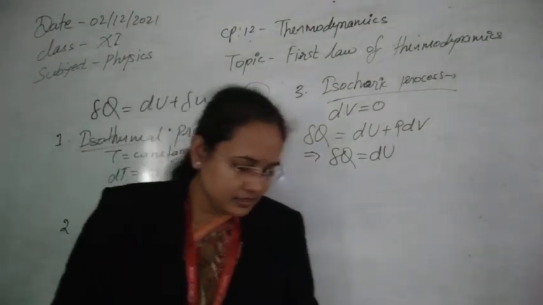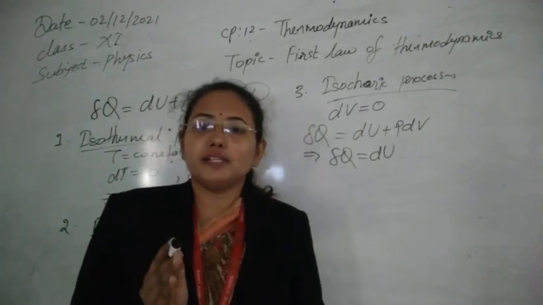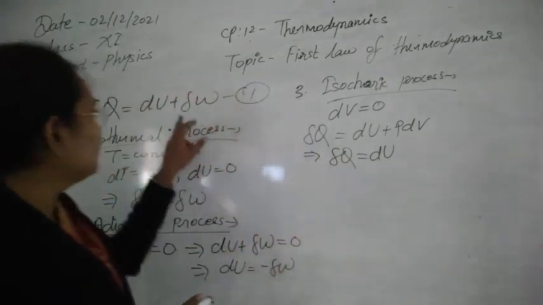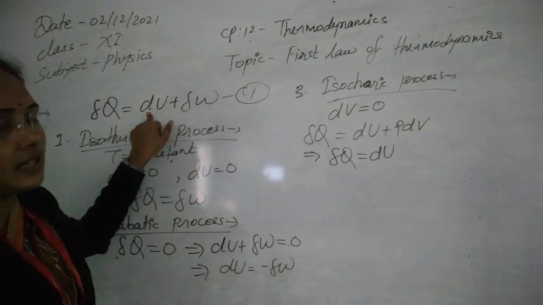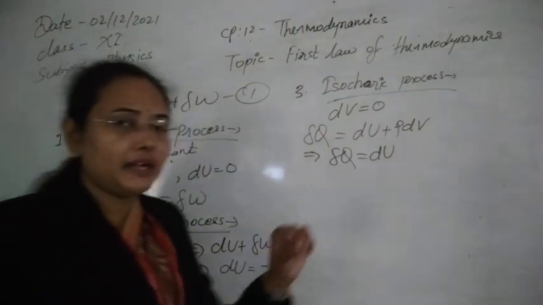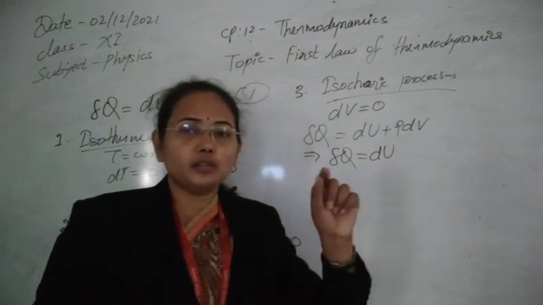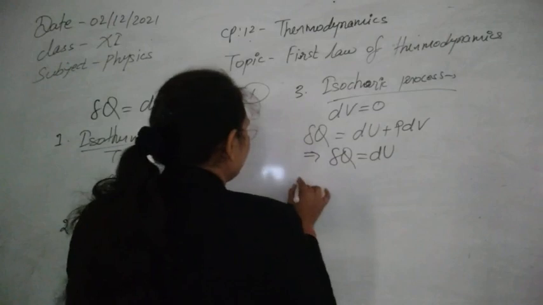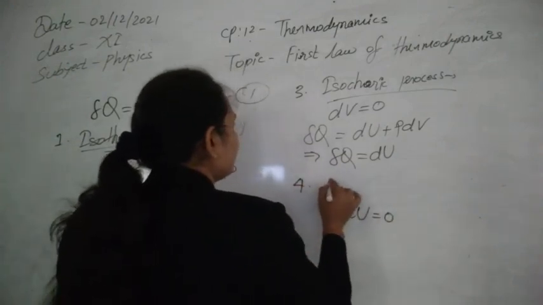As internal energy is an inherent property that is path independent, depending only on initial and final states, if the initial and final are both the same point after returning to the same position, then for this kind of process dU will be 0, because initial and final are the same.